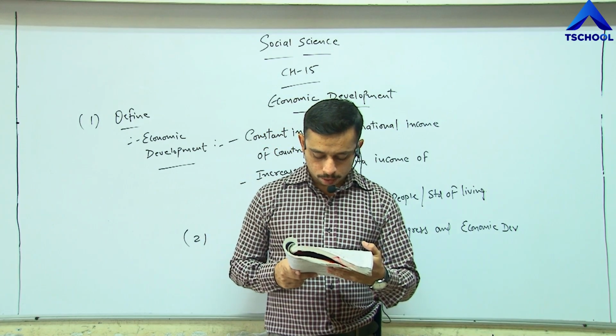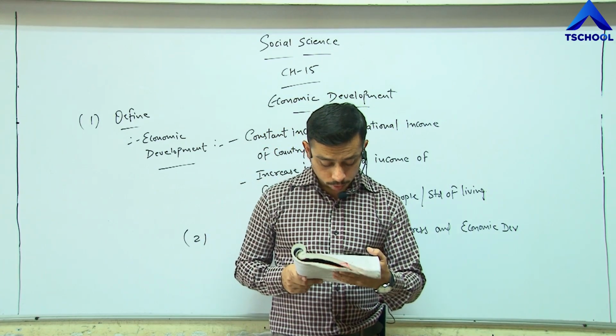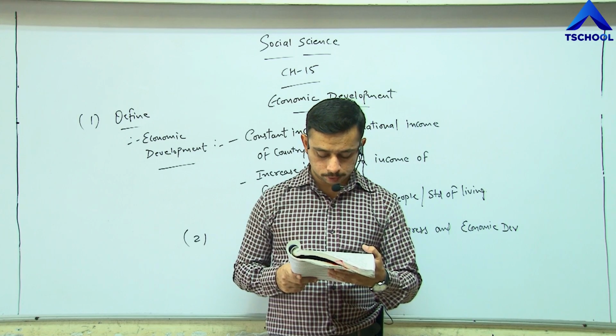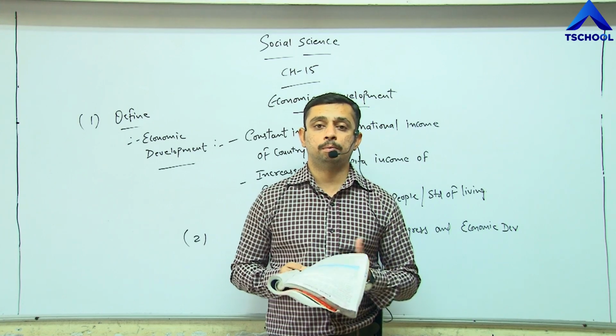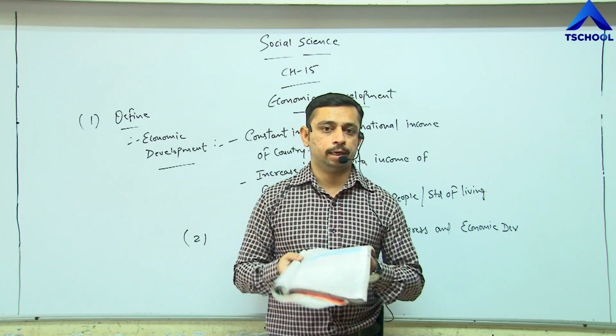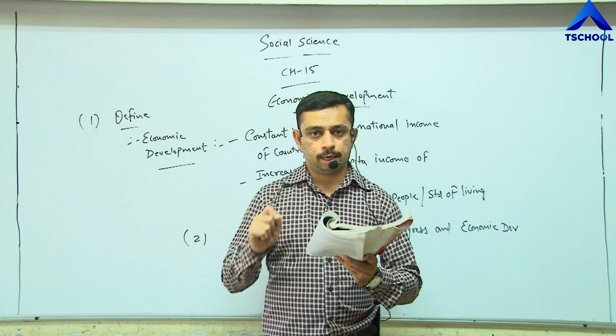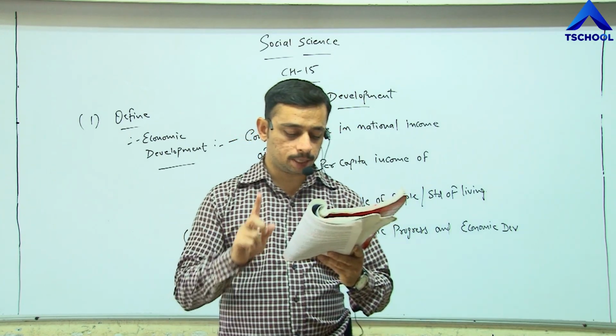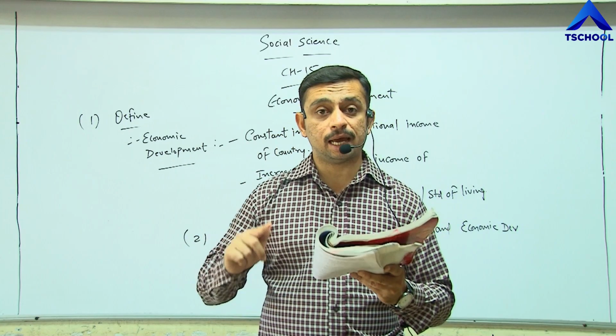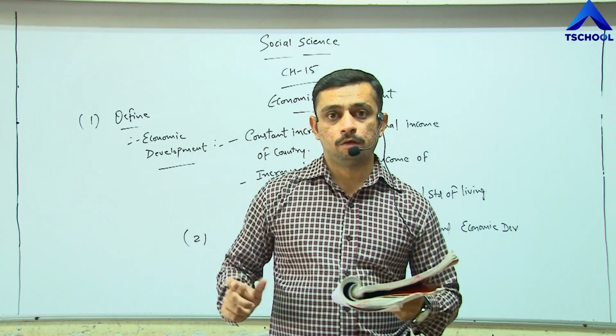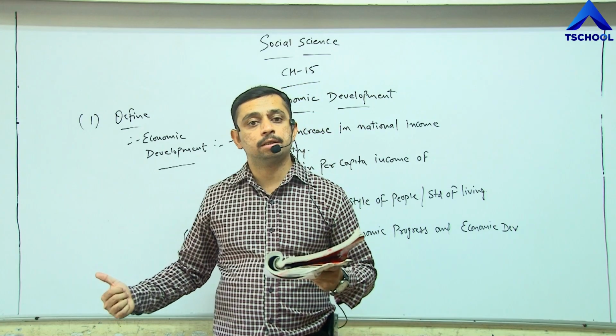On the other side, where there is an increase in agriculture production, because of an increase in agriculture land, it is called economic progress. Make an underline: economic development and economic progress. I am repeating that definition again. When there is an increase in production, that is development.